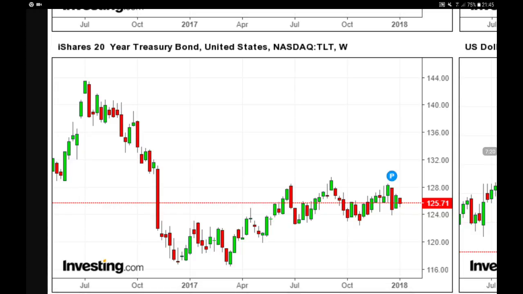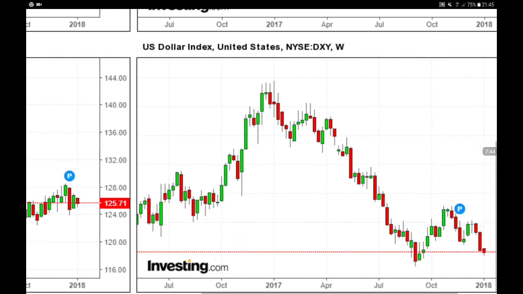And over here that's the 20-year treasury bonds, and also you see an uptrend. You see the lows over here in 2017 and towards 2018, and lower highs over here, but now we are in a trading range with support around $123 and resistance at $128. So now we are going sideways.